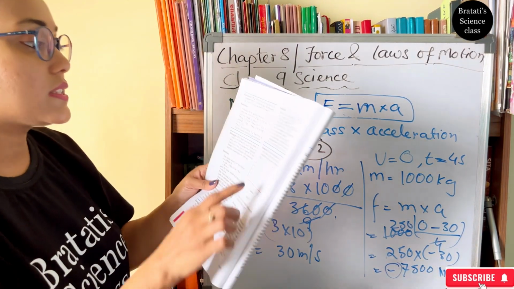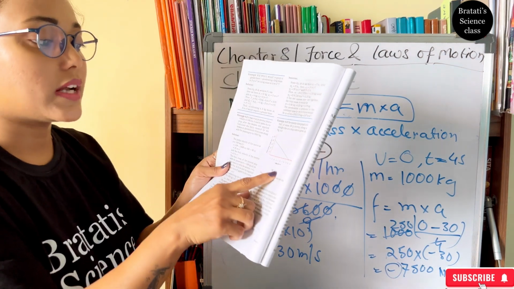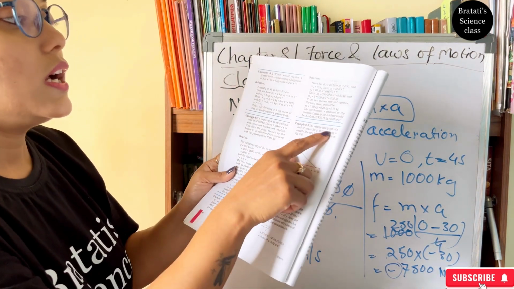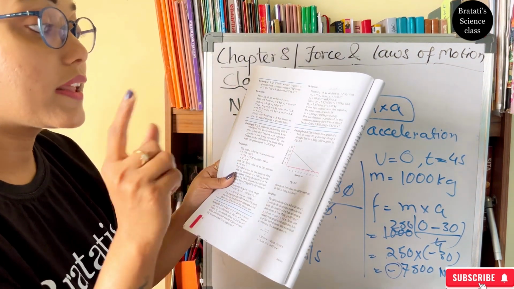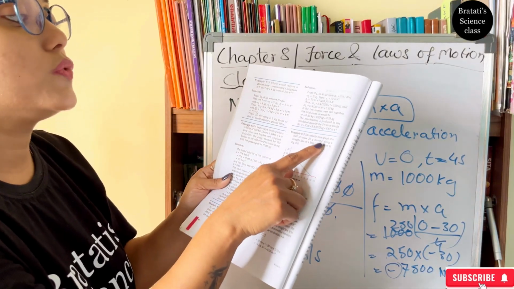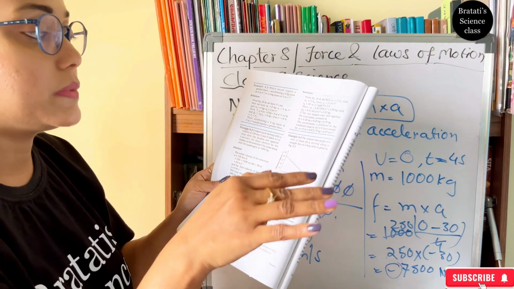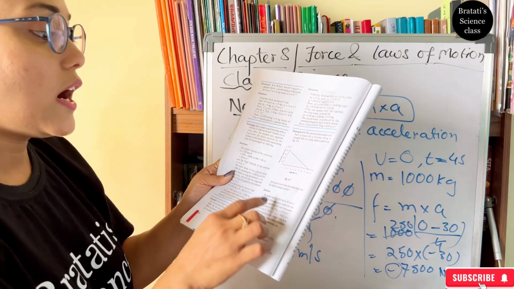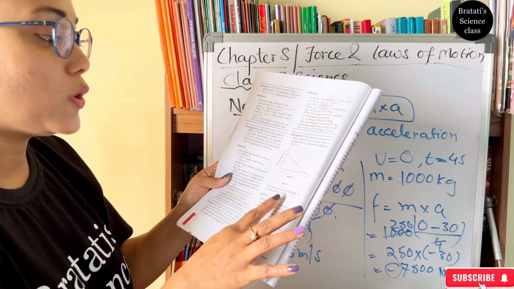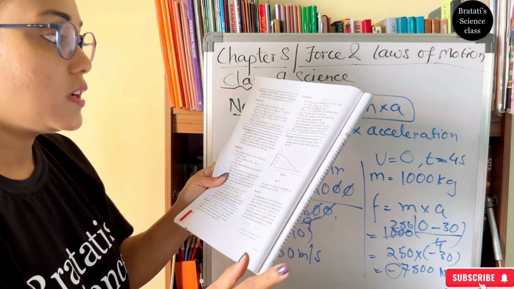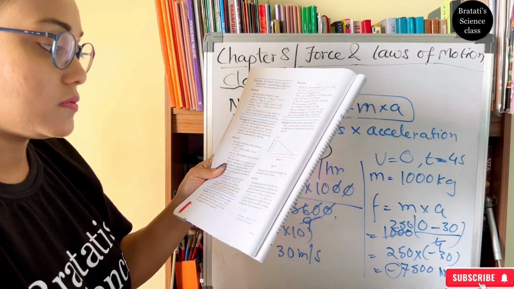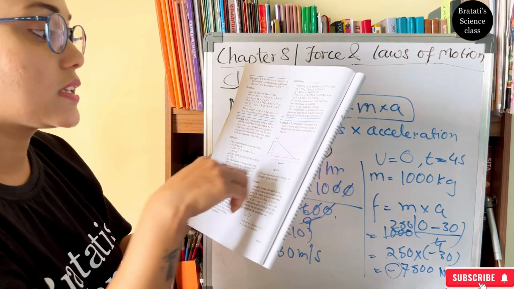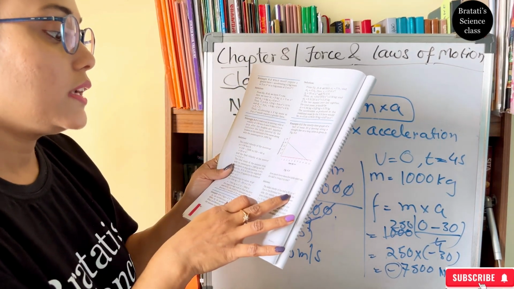Let's see this graph, the velocity time graph. We have done graphs also. It is of a ball of mass 20 gram. So m is 20 gram moving along a straight line on a long table. How much force does the table exert on the ball to bring it to rest? That means v is 0. But the u is the initial velocity.